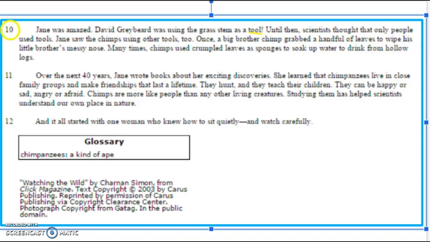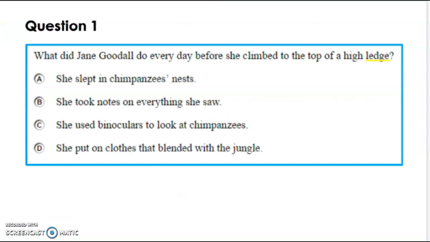The last thing I'm going to do is quickly look over the text-based questions to see what else this text can teach me. Question 1 says, what did Jane Goodall do every day before she climbed to the top of a high ledge? Jane Goodall, there's that name again.